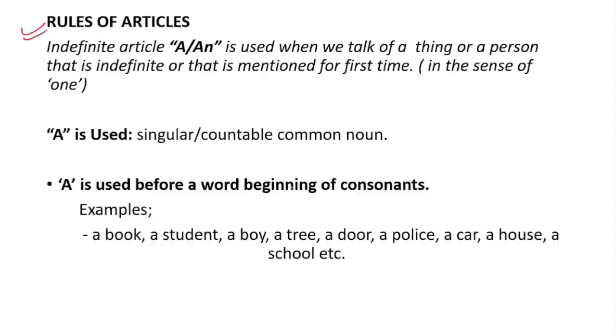So rules of articles. What are the rules of articles? Here it is written, indefinite article a and an is used when we talk of a thing or a person that is indefinite or that is mentioned for the first time, in the sense of one. यहाँ में क्या बोला है, indefinite article a and an is used when we talk of a thing or a person that is indefinite. सेम ही बात कर रहे हैं फिर से। जब हम लोग कोई पर्टिकुलर थिंग्स या पर्सन का बात कर रहे हैं, बट इनडिफिनाइट है वो चीज, और सबसे मोस्ट इंपॉर्टेंट क्या है कि दैट इज मेंशन फॉर द फर्स्ट टाइम इन दैट पर्टिकुलर सेंटेंस, ओके, इन द सेंस ऑफ वन, हम लोग ये ए और एन को यूज करेगा, ओके।